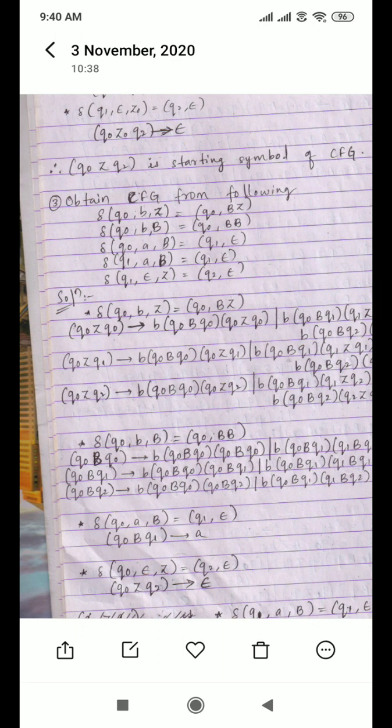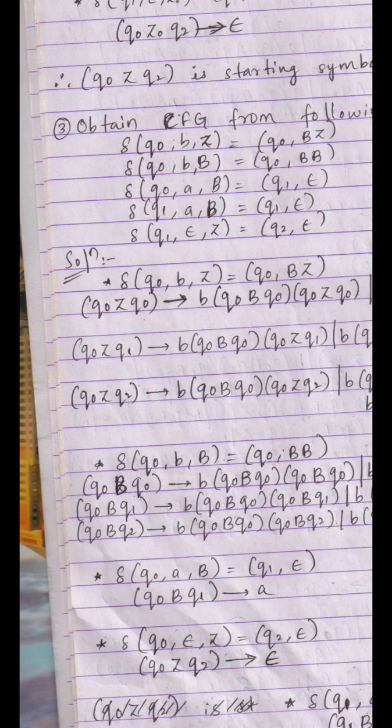BZ, AZ. Here you are having multiple steps. Keep in mind how many states you have: Q naught, Q1, Q2. Hence you need to generate three combinations for each. Based on the number of states, that many combinations you need to generate. See here, Q naught BZ equal to what? Q naught BZ. How can you write it? Q naught Z Q naught, Q naught Z Q1, Q naught Z Q2. So totally three combinations.